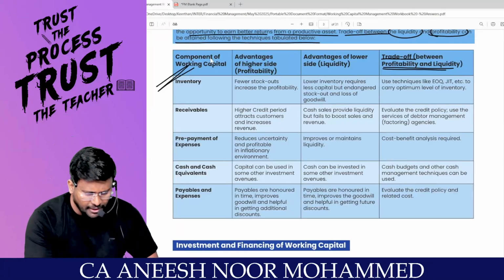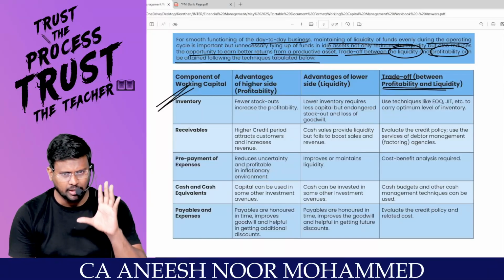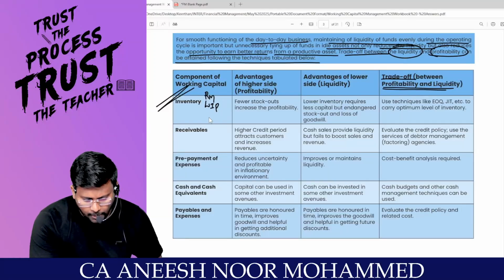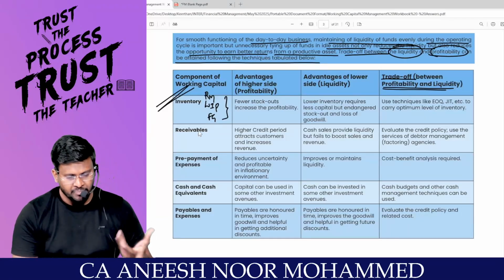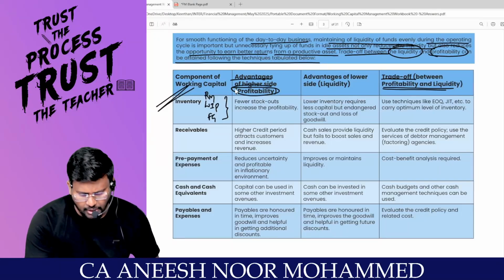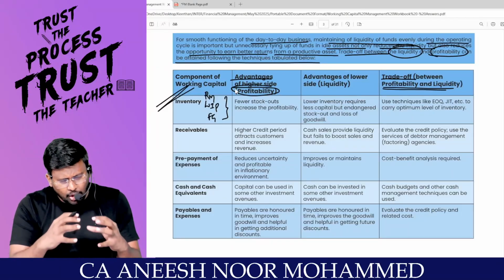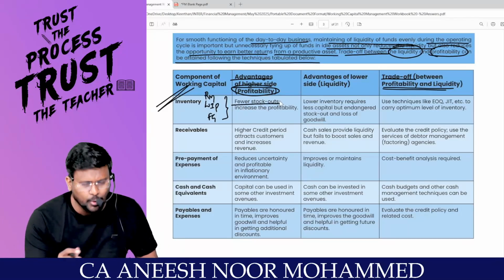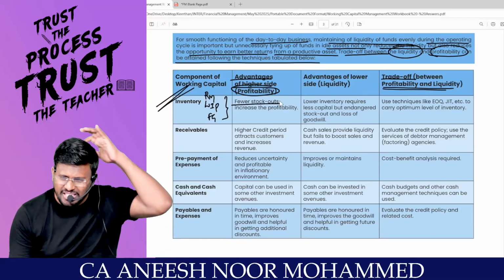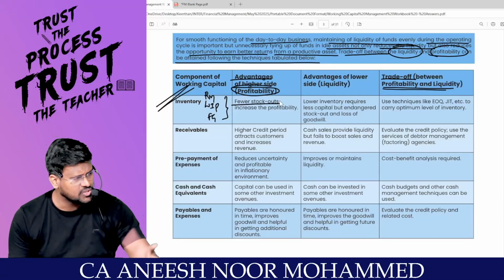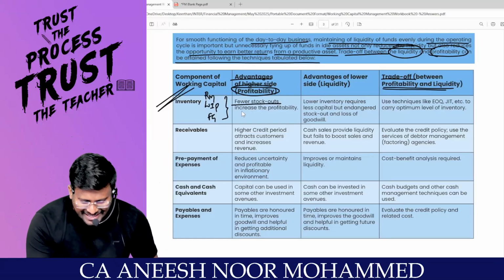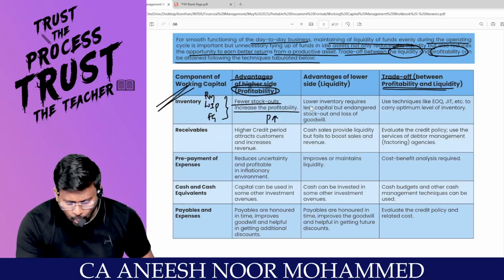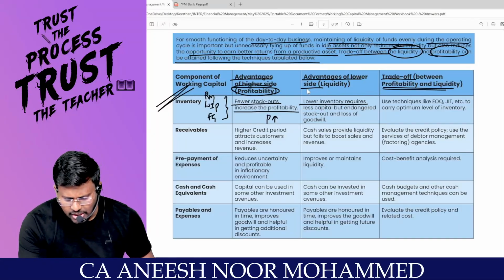So the trade-off between liquidity and profitability can be attained by using the following techniques. First one, inventory, my dear lovable students. The first component is inventory. How are you going to manage the inventory, whether it is raw material inventory, WIP inventory or finished goods inventory? Advantages of the higher side: profitability. Sir, if you are keeping so much inventory in your premises, fewer stock outs will come. That means stock out itself will not be there. Whoever asks for goods, you can produce and give. That means profitability will increase.